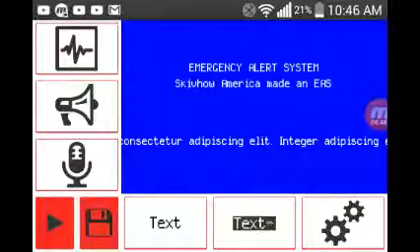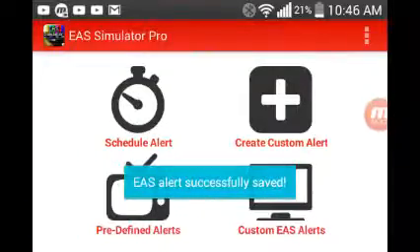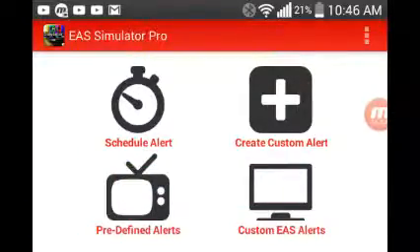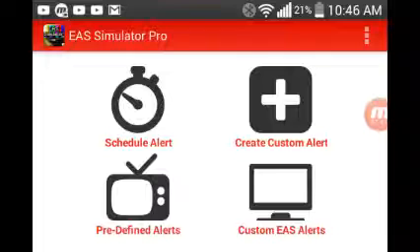And that's about it. Also, in the Pro version, you can save it so you can watch it another time. And there's one more thing on the Pro app. On the free app, you can't schedule, so it'll pop up at any time, or you can save it or have some of these predefined alerts, like the North Korea one. I'll probably schedule it later. I can schedule it for a couple years from now or 1 minute from now.